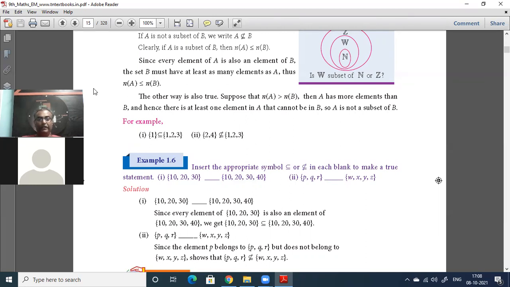If you tell simply they have the same elements, I'm giving an example. A is equal to {1, 2, 3}, B is equal to {1, 2, 3, 4}. So A and B have same elements 1, 2, and 3. Are they equal sets? Uncle, can you repeat the question, uncle? Okay, I will draw it.